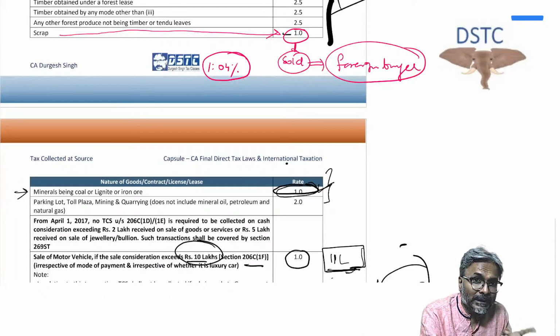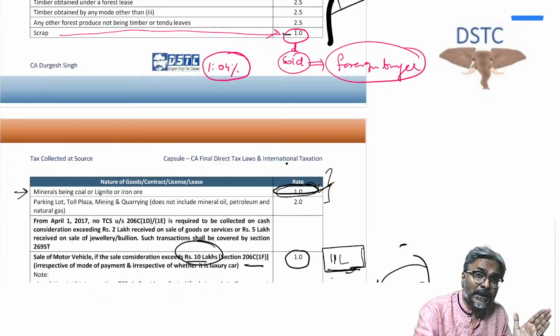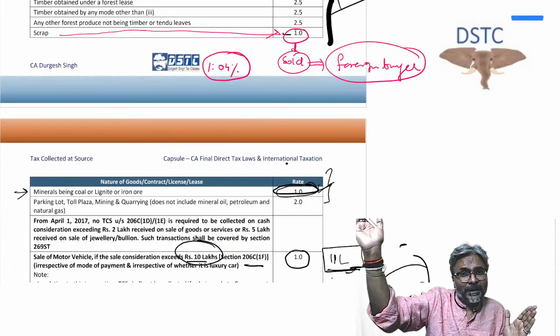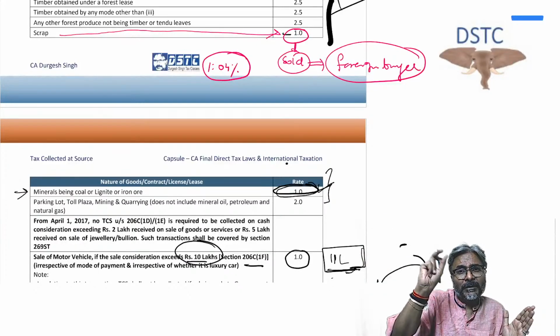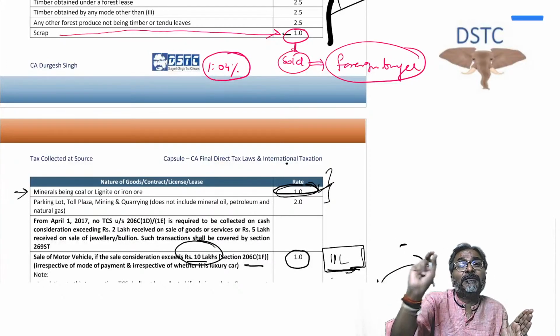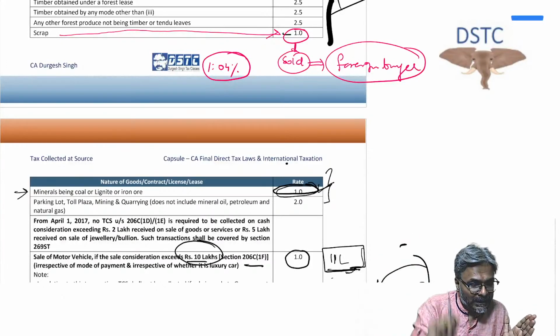1.04%. Please load the HEC. Don't forget this point. Not only for scrap, for any TCS provision or TDS provision, if the other person happens to be a non-resident, then whatever is the TCS or TDS rate, on that you need to do the further loading of 4%. You need to do what? The further loading of 4%, students.